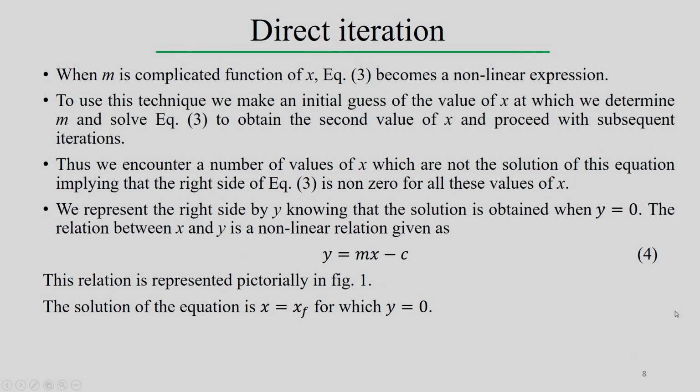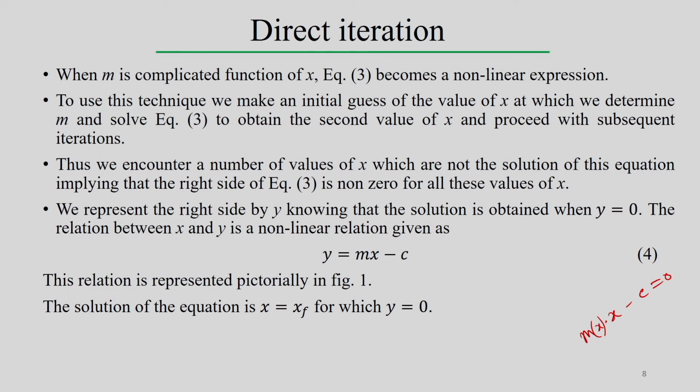Now, when m is a complicated function of x, the equation is m times x minus c equal to 0. Now, m itself is a function of x, then m(x) into x minus c equal to 0. So, even if m is itself a function of x, definitely this equation becomes nonlinear, it is not a linear equation. Then we will see how we can handle this nonlinear equation, or what strategy we can put in so that iterative calculation is possible to achieve the converged solution of a particular problem.